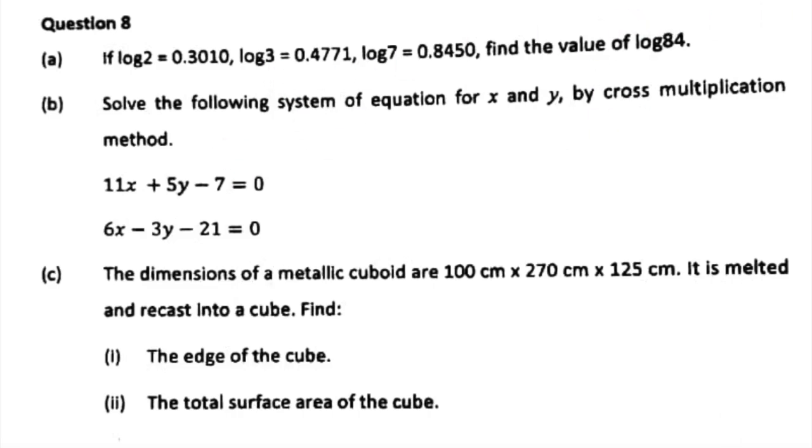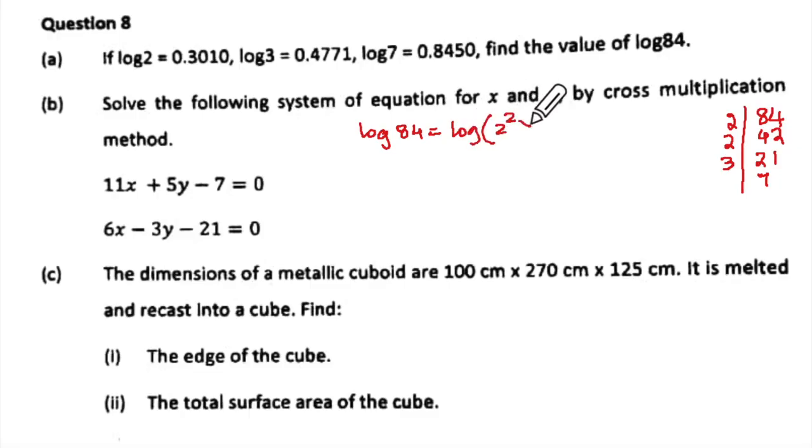So we come to question number 8 here, and question number 8 is saying if log 2 is this, log 3 is this, log 7 is this, find the value of log of 84. So you have to have 84 equal to, first get the prime factors of this. So 2 goes 42 times, 2 goes 21 times, 3 goes 7 times. So you will say log 84 equal to log of